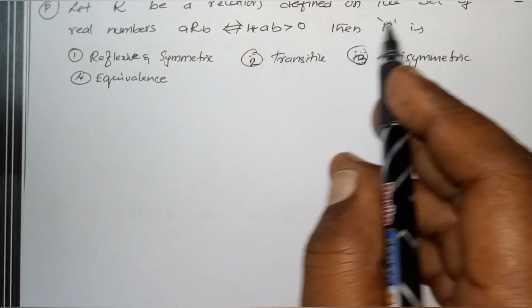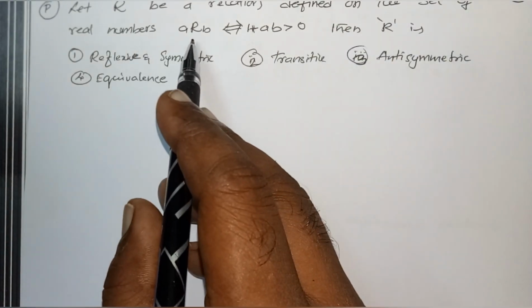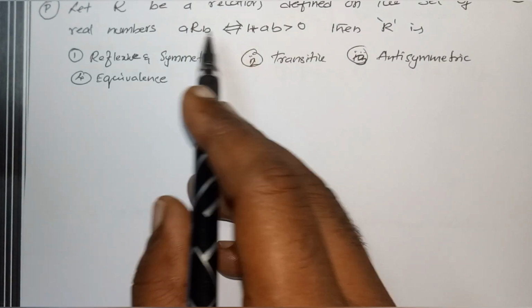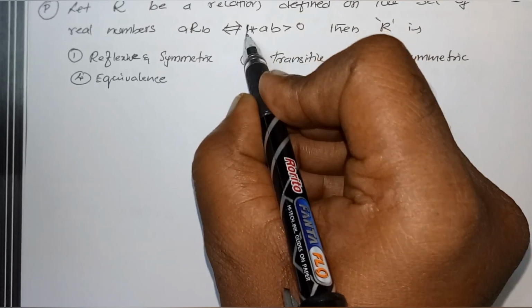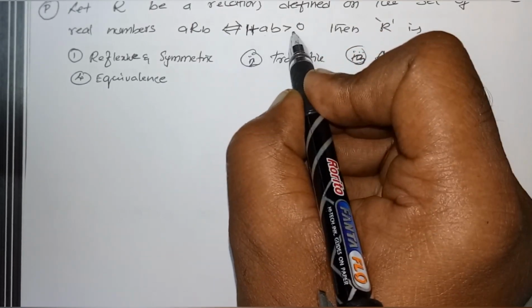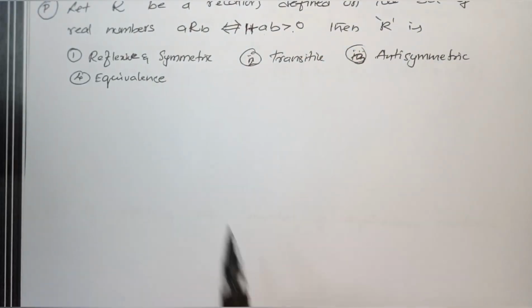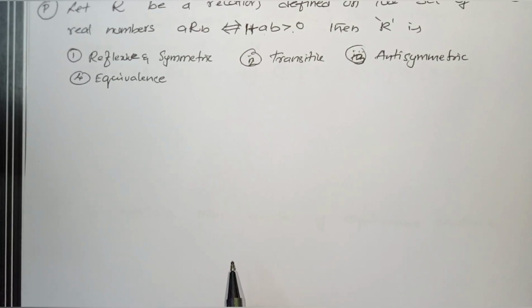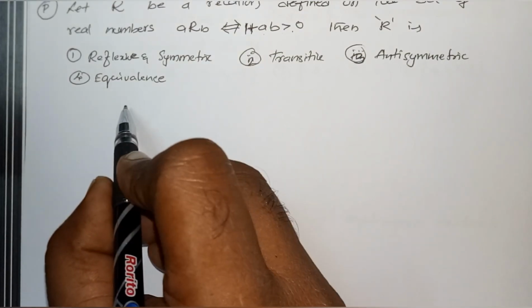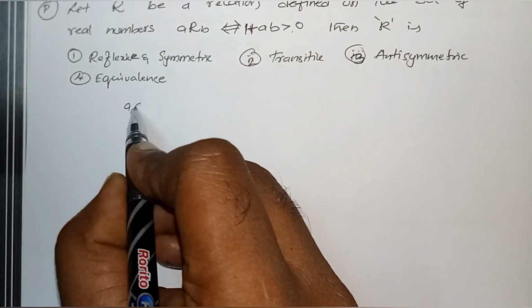Let R be a relation defined on the set of real numbers, A or B. R is a relation from A to B such that 1 plus AB is greater than 0. Then R is reflexive, symmetric, transitive, or an anti-symmetric equivalence relation. These are the options given. So if I consider (A, A) belongs to R,